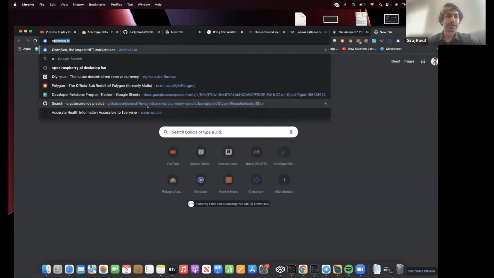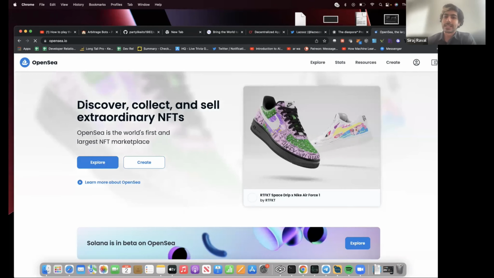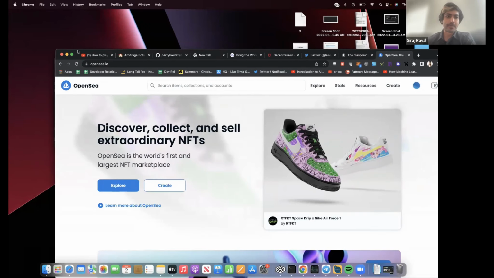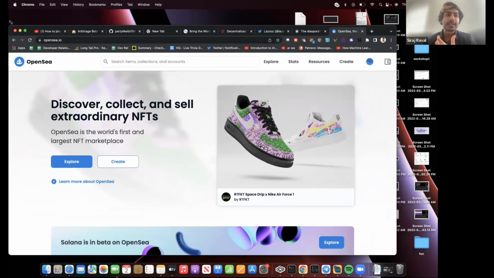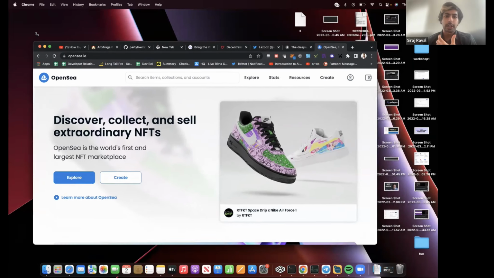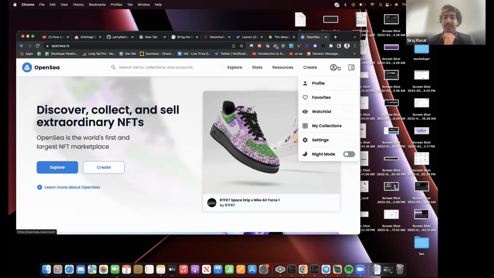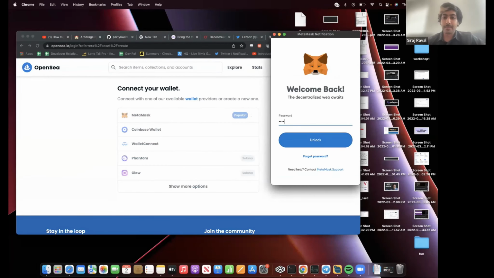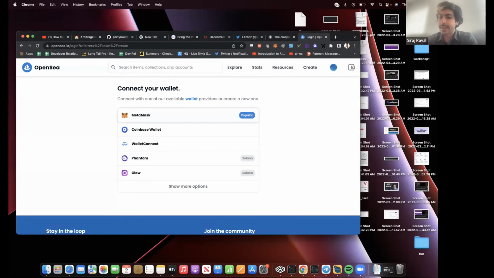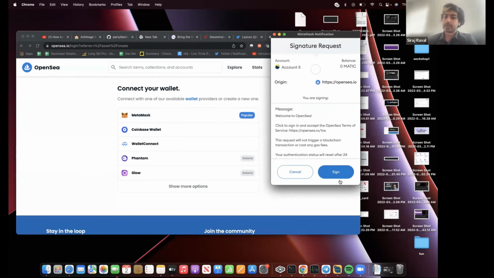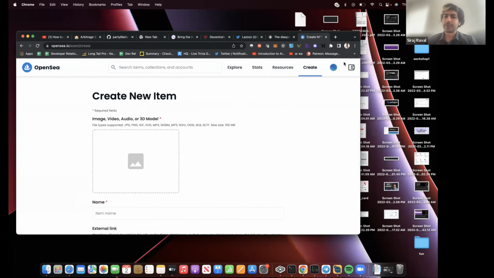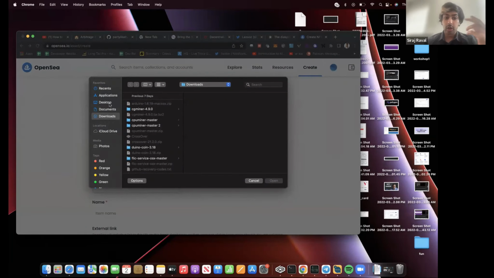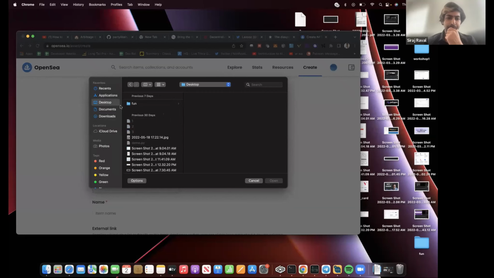If we go to OpenSea, which is the world's largest or most popular place to mint your own NFT and sell them on a marketplace, and we try to mint our own NFT, it's going to connect to our MetaMask wallet, which is our gateway into Web3. It's going to say, okay, here's your account. We're going to mint an NFT. It's on Polygon. We can also say Ethereum.